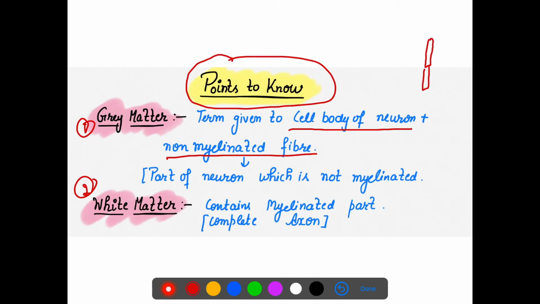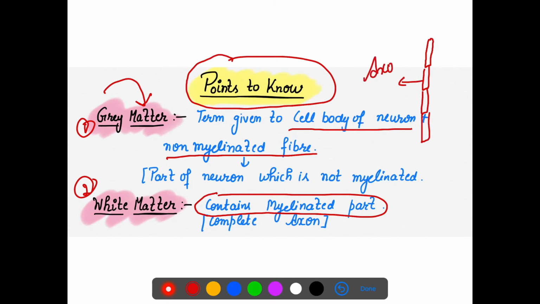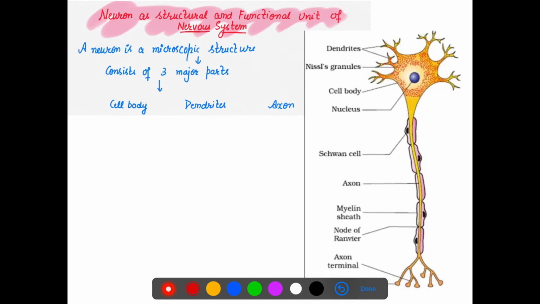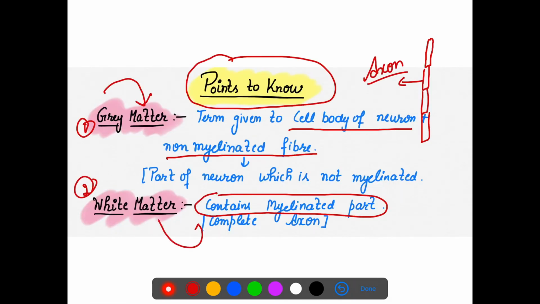And white matter contains the myelinated portion. Which part of the neuron is covered with myelin? That is the axon part. So the axon is our white matter. The cell body as well as dendrites do not have a myelin sheath, so they include gray matter.